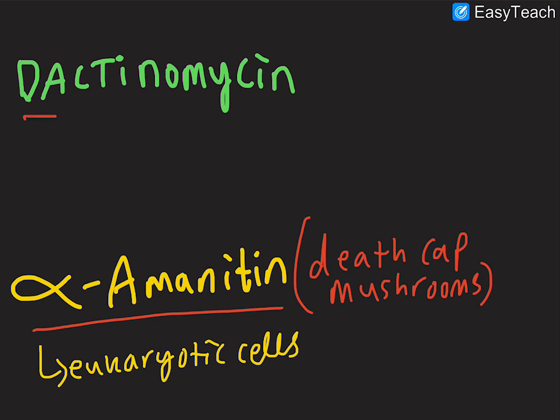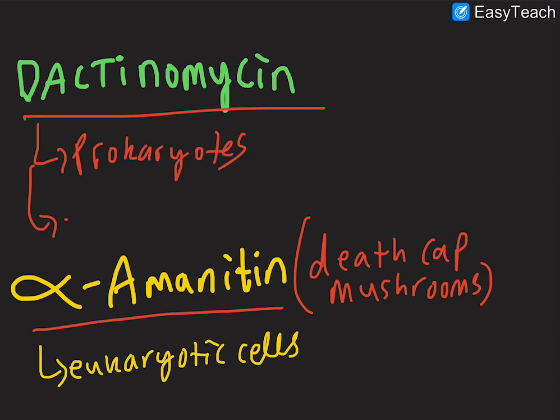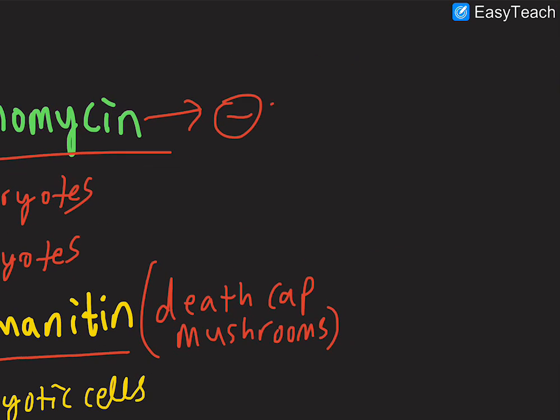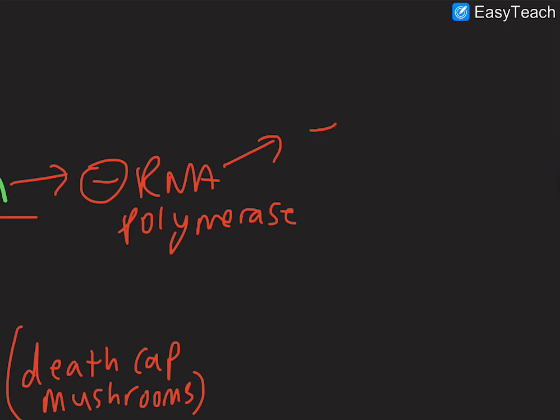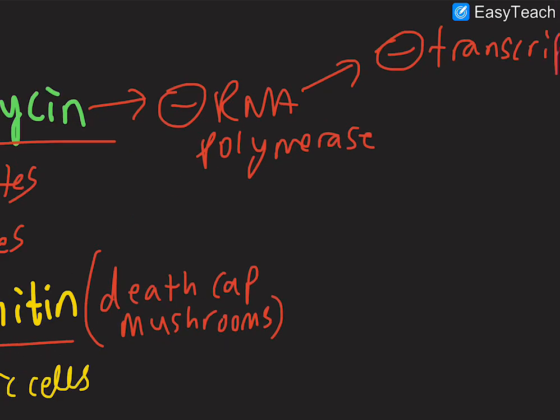So the first drug we should talk about is called actinomycin. This specifically affects both prokaryotes and eukaryotes. Specifically, actinomycin inhibits RNA polymerase in both prokaryotes and eukaryotes, which means you can't really do transcription, right? So that's the effect of actinomycin.